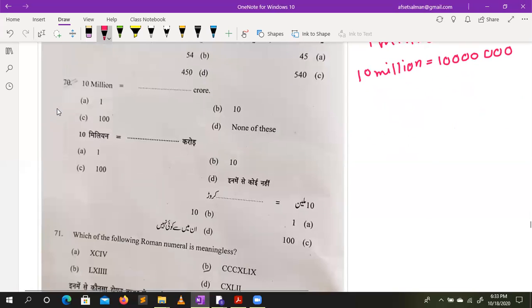10 million. Simply 1 million is 60. And we know that in crore we have 70. So 1 crore. Option A.